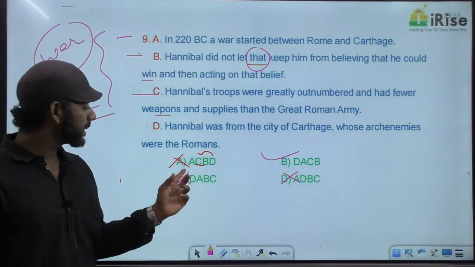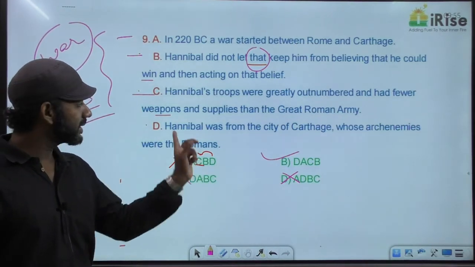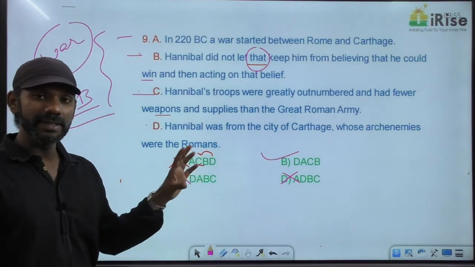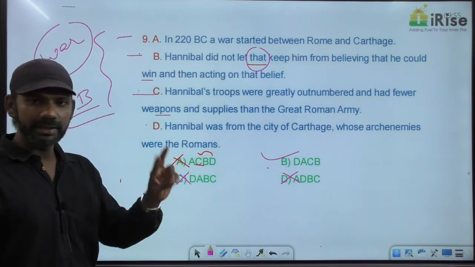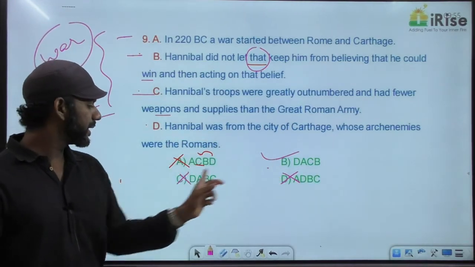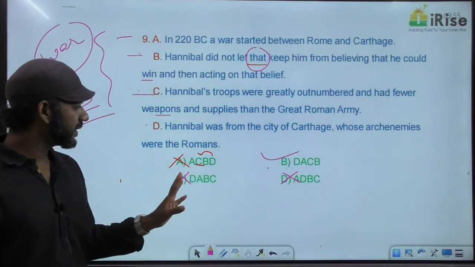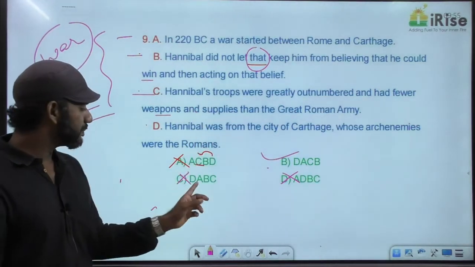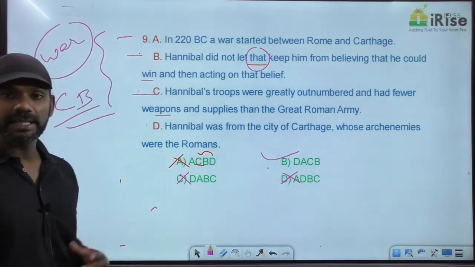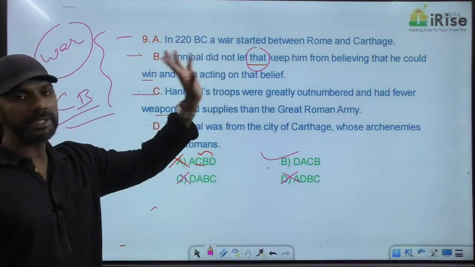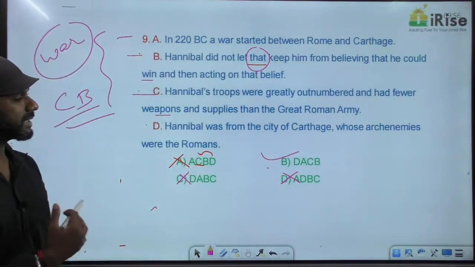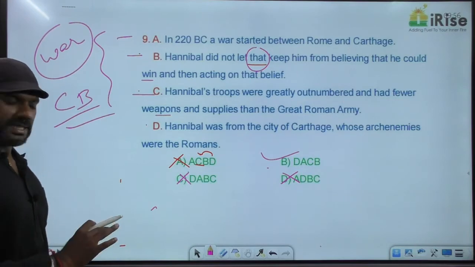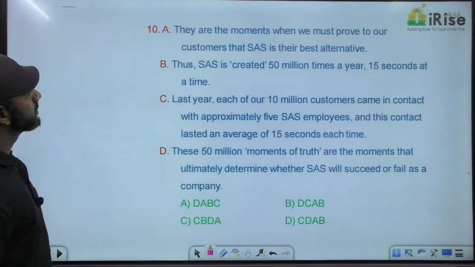One more reason to eliminate option A is D is coming at the end. Hannibal is getting introduced in D, so it cannot come at the end. Eliminate. It should come at the beginning. Two options are starting with D, B and C. C is anyway gone. The answer must be B, because BC is not a mandatory pair. CB is a mandatory pair. We have a pronoun in B. So CB is a mandatory pair and not BC. The answer must be option B, D, A, C. Getting it? Come to the next one.